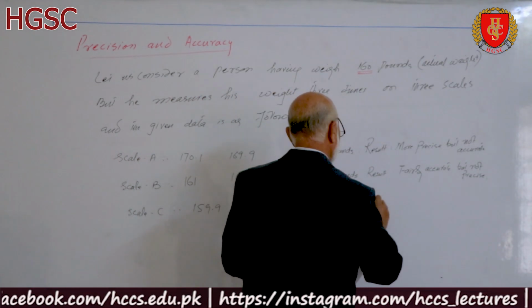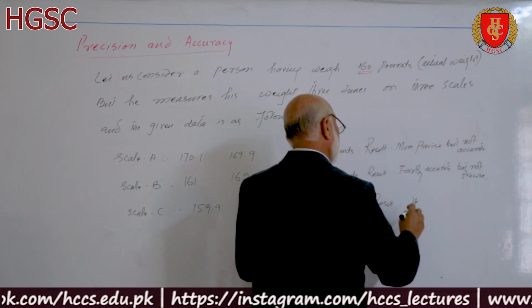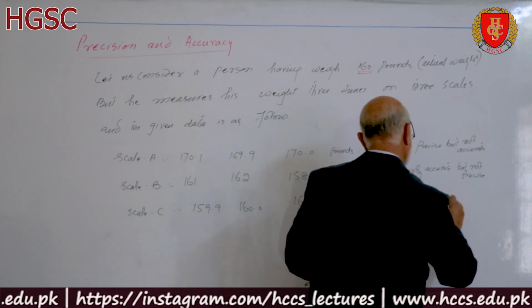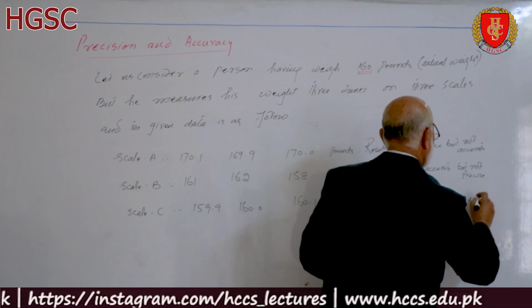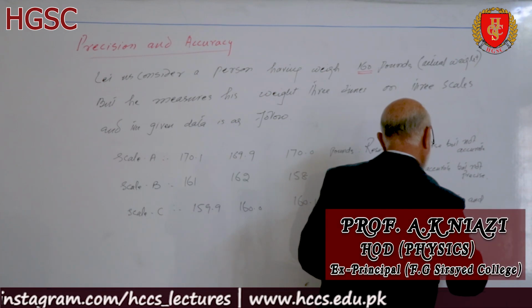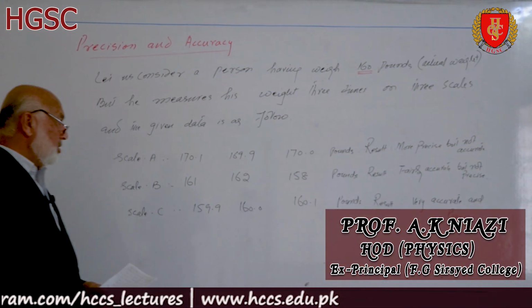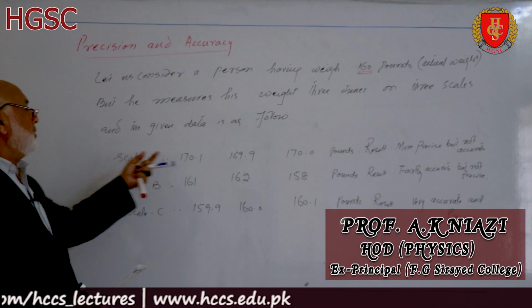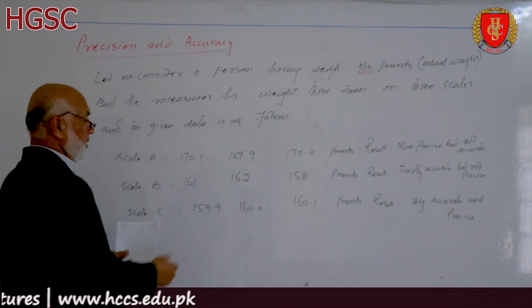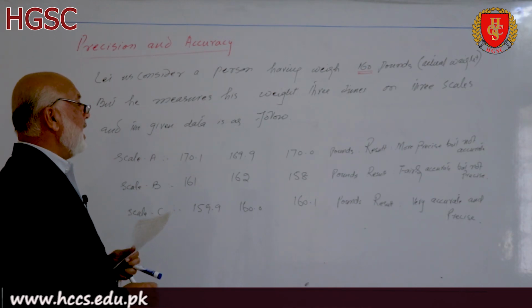So result is very accurate and precise. So these three different measurements of a man explain the difference between precision and accuracy.